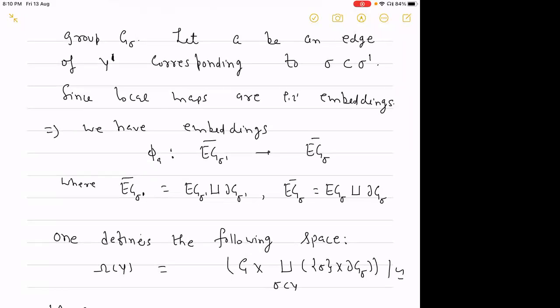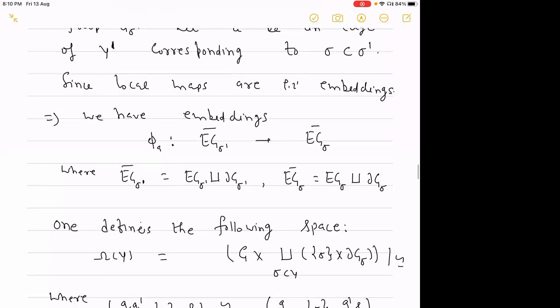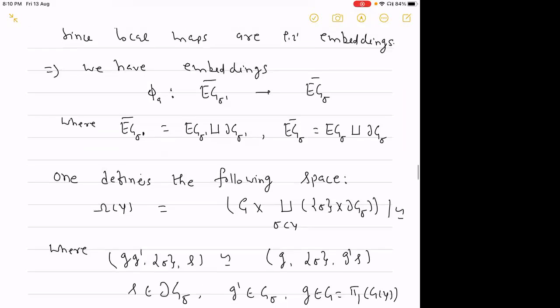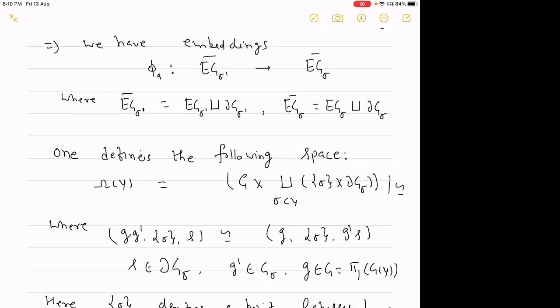Having all these things, one can define the following space, omega Y. We just take the disjoint union of all the Gromov boundaries corresponding to each simplex of Y, and then take the product with G, the fundamental group of the complex of groups, and then we have this natural relation.